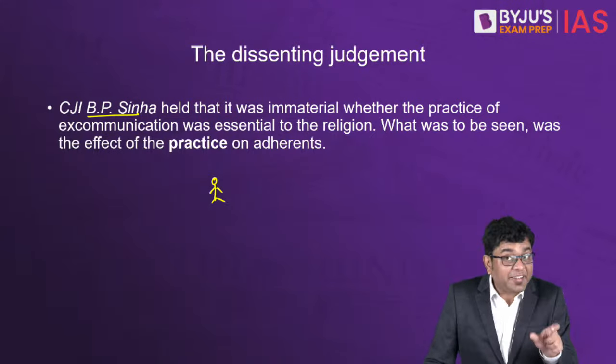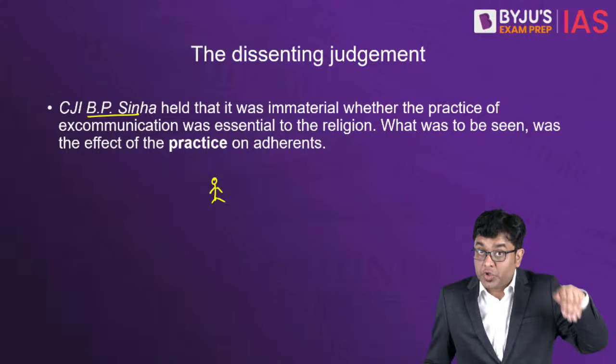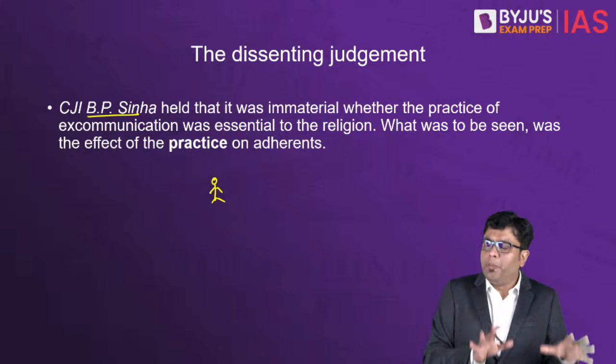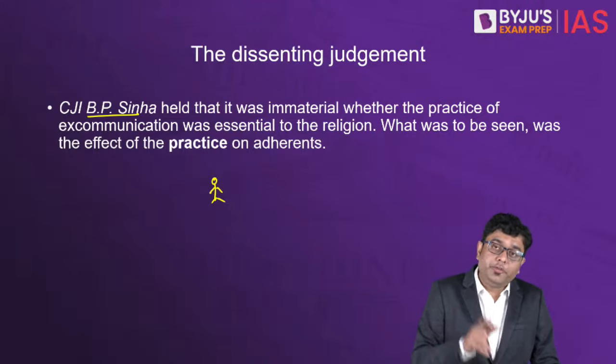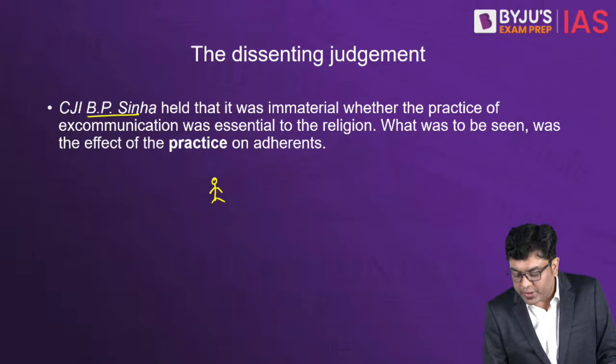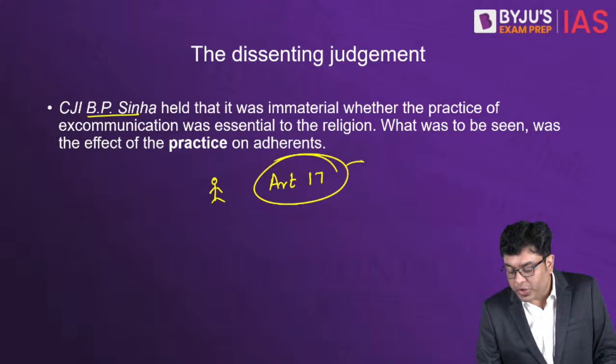And that, as per Chief Justice B.P. Sinha, basically stood on the verge of untouchability. So as per the opinion of B.P. Sinha, this also in a way violated Article 17 of the Constitution. Article 17 deals with what? Untouchability, prevention of untouchability, isn't it?